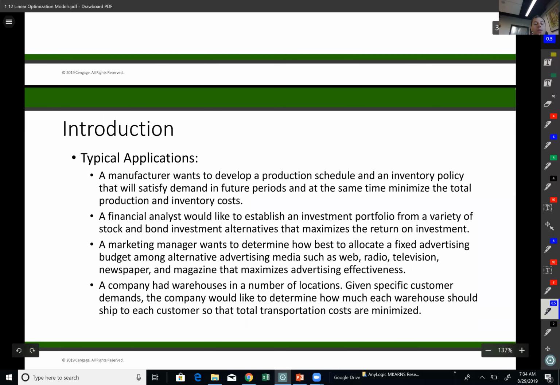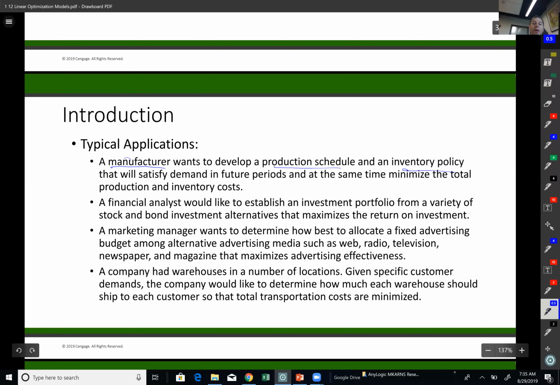All right, so let's go to the introduction and talk about some typical applications. We can use these linear programs in manufacturing settings, for example, production scheduling. How many products shall we produce each day, each hour, each week, so that we achieve our goals? We can decide on inventory policies. How many shall we order? What kind of products should we order? How often should we order? What is the reorder point, those kinds of questions.